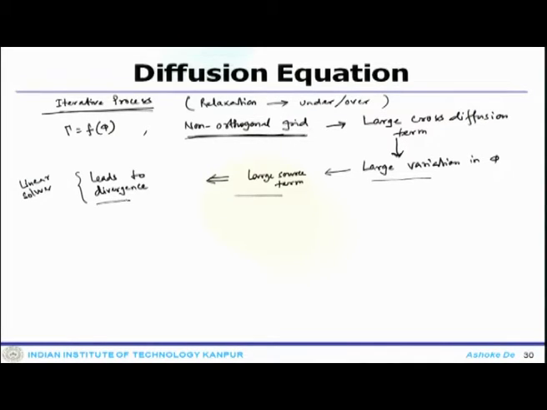Essentially, one can think about it as due to non-linearity of coefficients and the cross diffusion term. So, that is primarily why it happens.